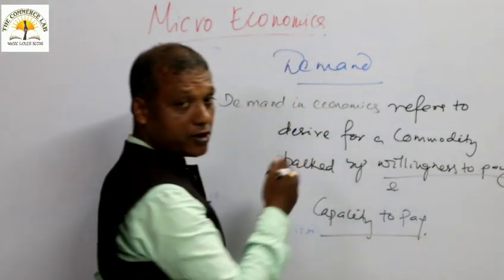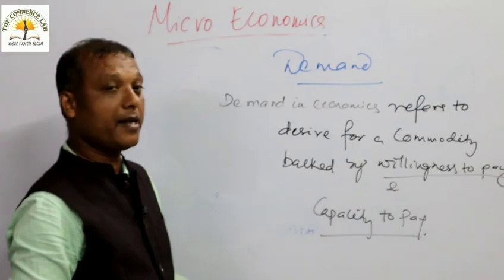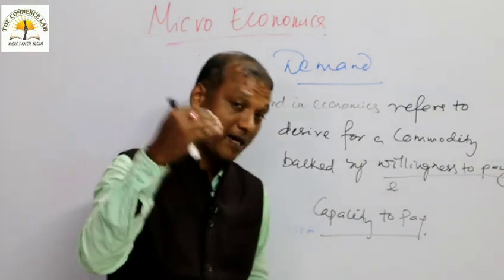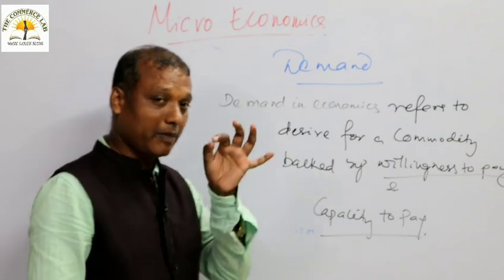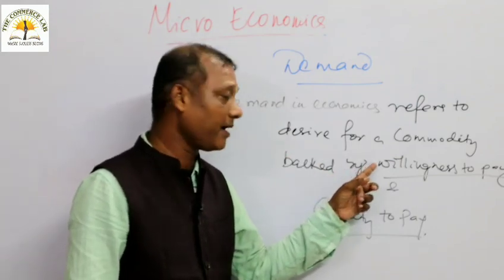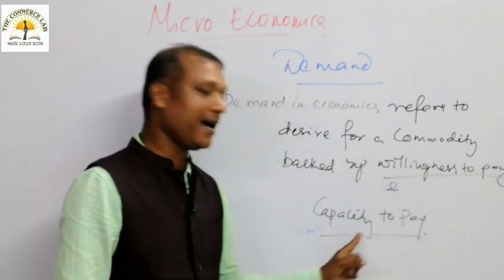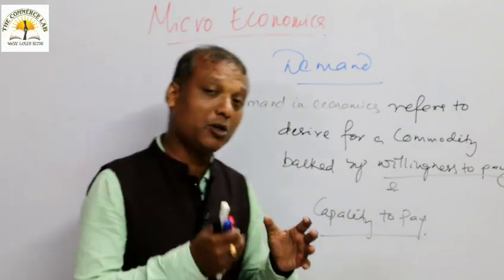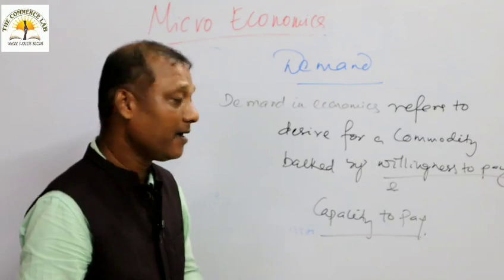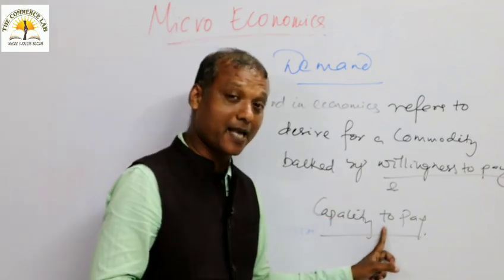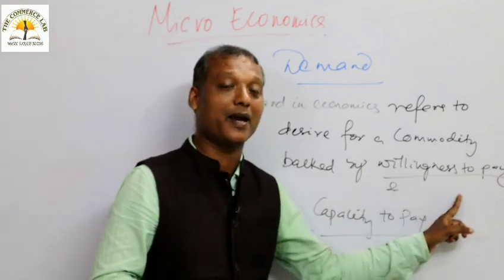You should understand the two points over here, that demand means desire for a commodity. When you expect something, when you think something, that is the demand that can be fulfilled subject to the fulfillment of willingness to pay and capacity to pay. For example, you think about a miser. What is a miser? A miser has capacity to pay, but he doesn't have willingness to pay.